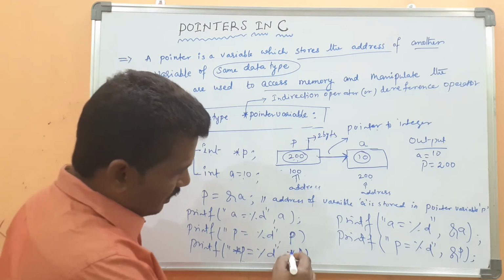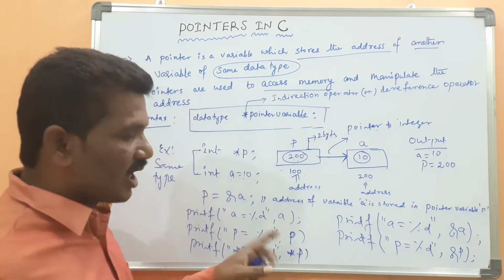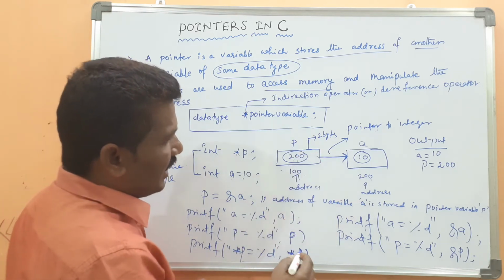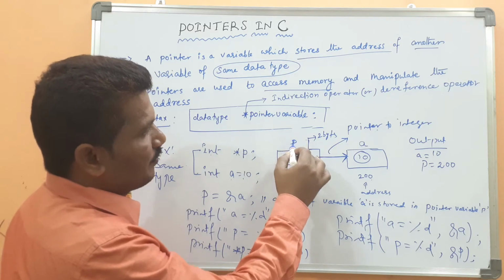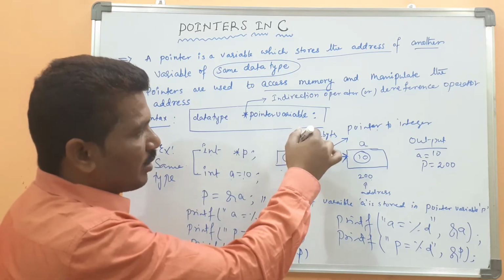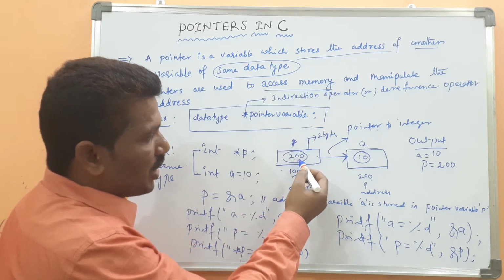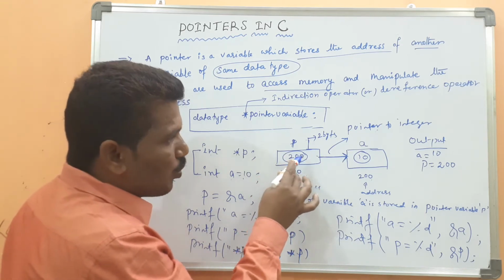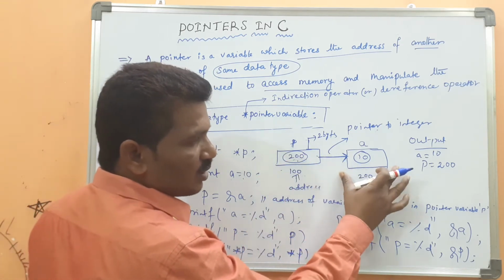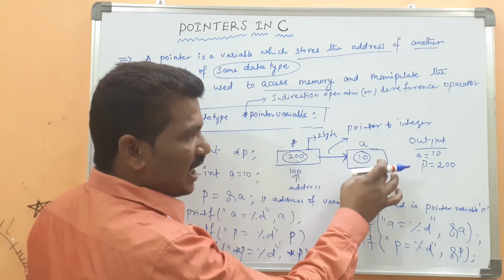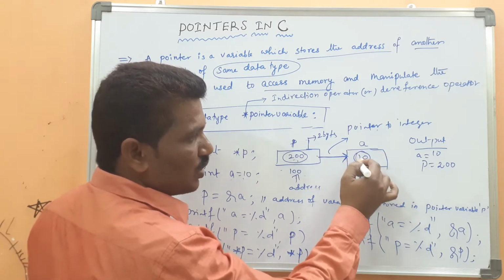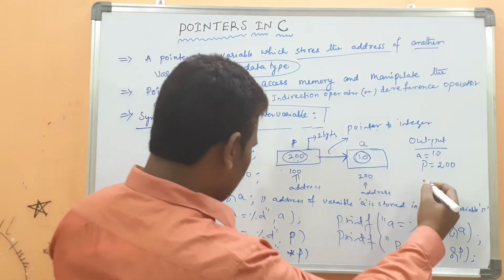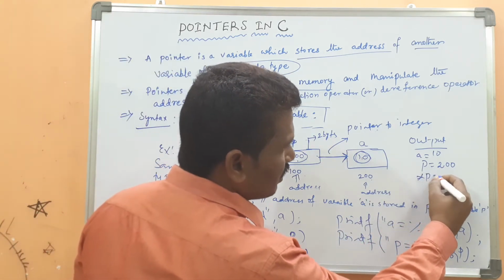Okay, star means the control directly goes to the address stored in the pointer variable, 200. Then the control will point to the 200 location, and then what is the value at address location 200? 10. Okay, so star p equals 10.